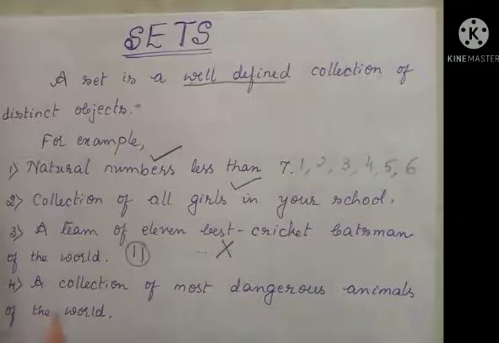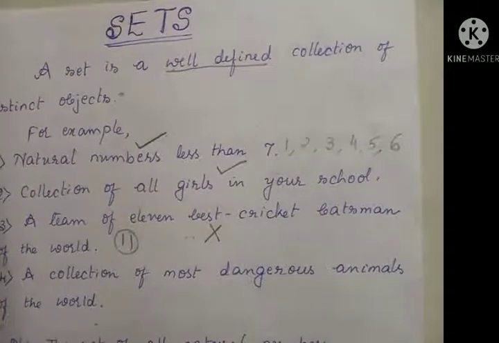One more. A collection of most dangerous animals of the world. You know that all the wild animals are almost dangerous. But someone says that no, tiger is my friend, lion is my friend, snake is my friend. Those people won't agree that tiger is a dangerous animal.